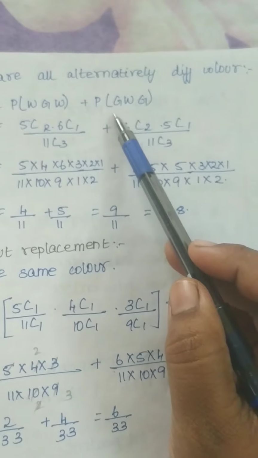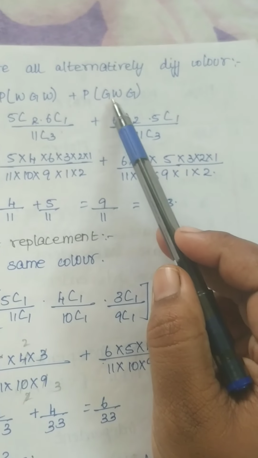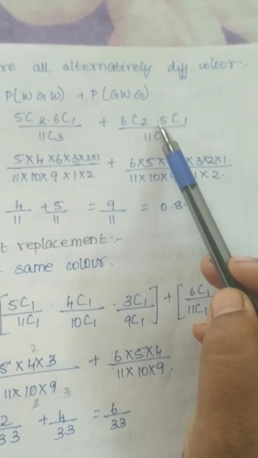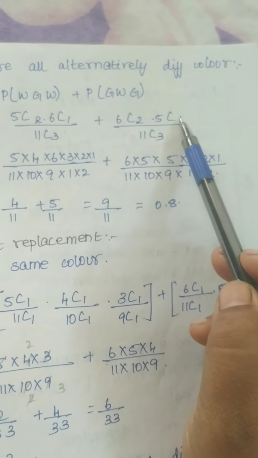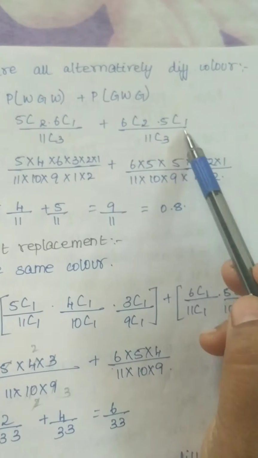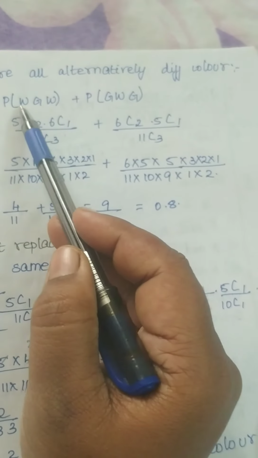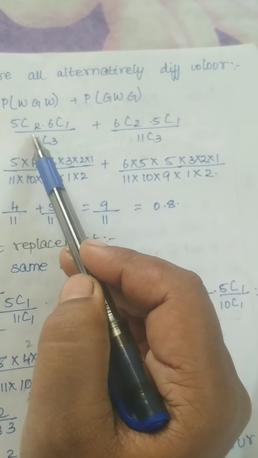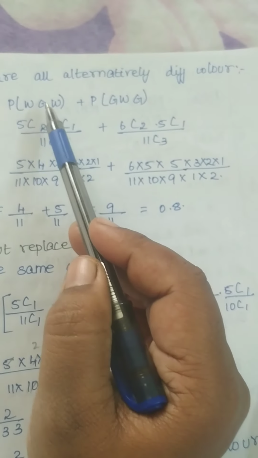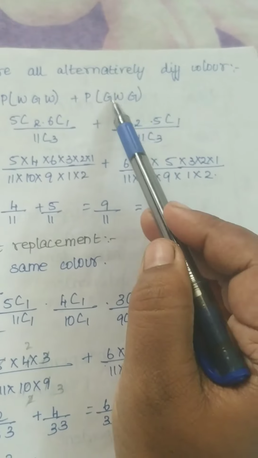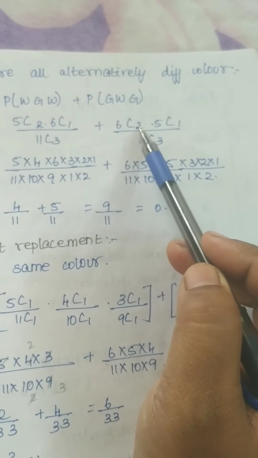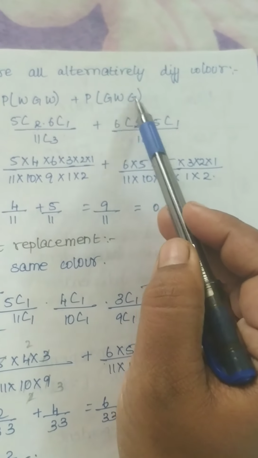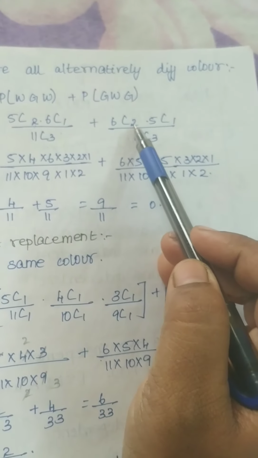Likewise here, first you have to take the green ball. Totally 6 green balls are there. 6C2 into 5C1, divided by 11C3. Understand the meaning actually: 6 balls are there, and 2 green colored balls are taken at random.